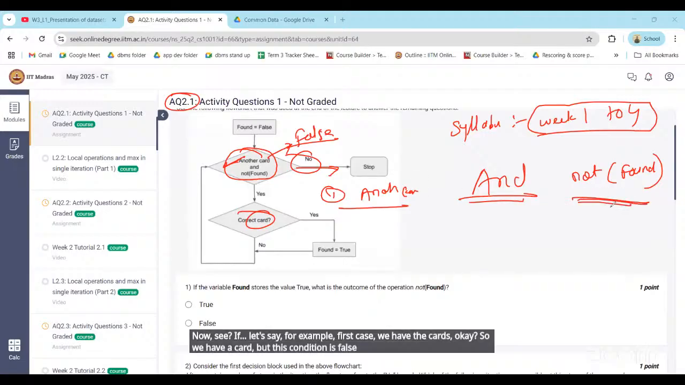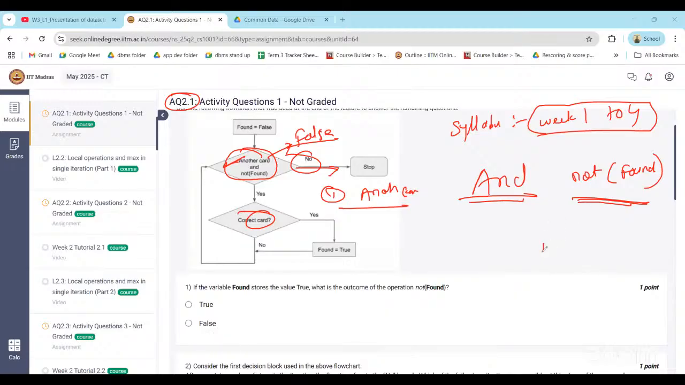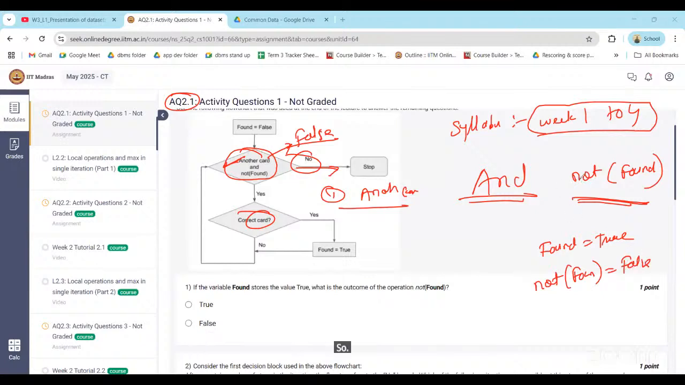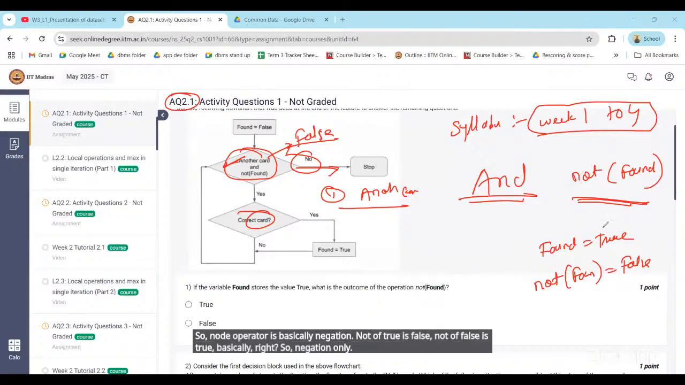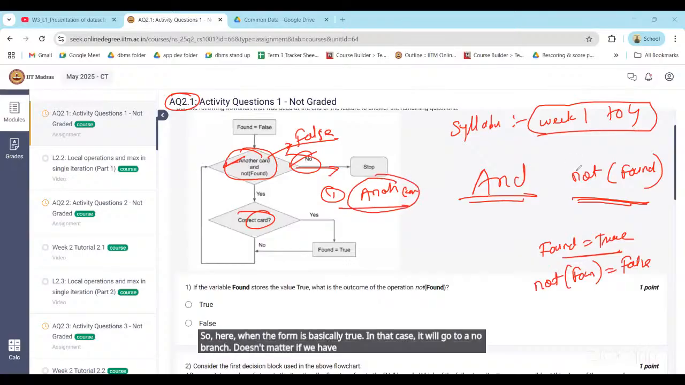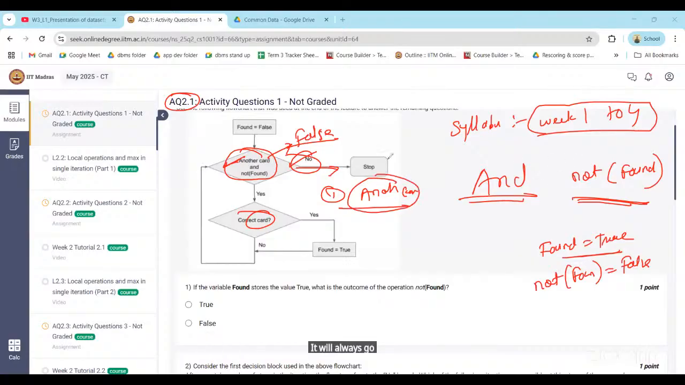We have a card, but this condition is false. Now when will this condition become false? When we found the correct card. Then found is basically equal to true, and not of found will become false, right? So the not operator is basically negation. Not of true is false, not of false is true. So when found is true, it will go to the no branch. It doesn't matter if we have cards or not, it will always go to no. This is the first thing here.